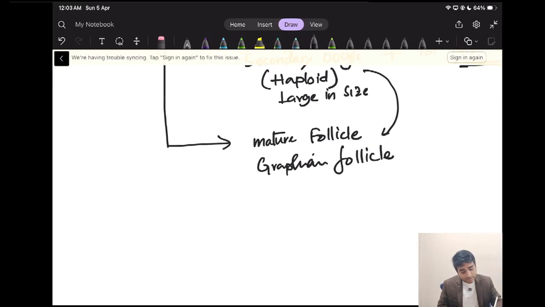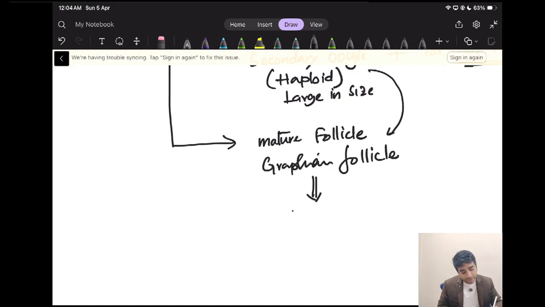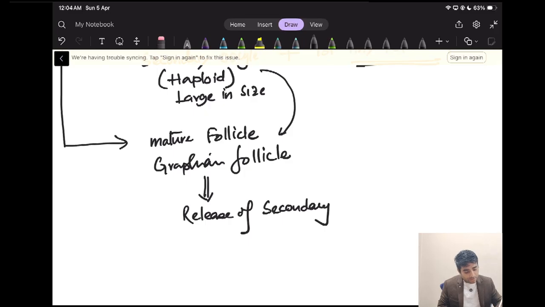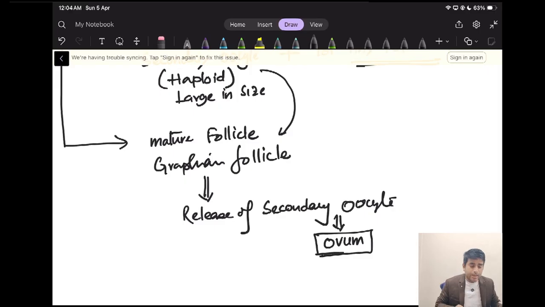Now once the size of the Graafian follicle enlarges, lastly it will burst, and there will be release of the secondary oocyte, which we call the ovum. That means female gametes are formed. That process is called oogenesis.